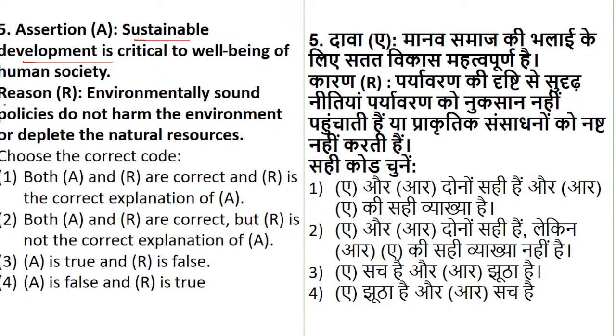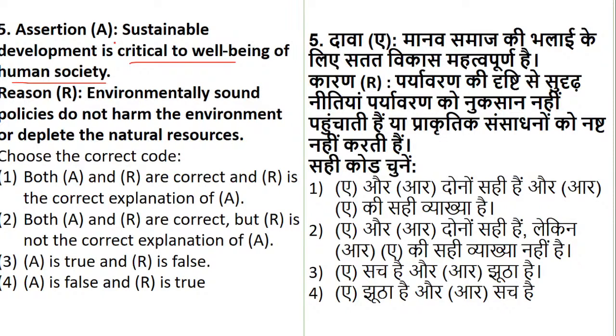Now when we talk about the reason, and Swarnali, I have explained to you, see what is the statement? You people are not reading the statement correctly. Sustainable development is critical to the well-being of human society. Now the meaning is that if sustainable development is not taking place the way it is expected, then it is going to be critical. The meaning is not that sustainable development is not good. You are reading it that way, so you feel that statement A is false. It's not like that. Read the sentence correctly.